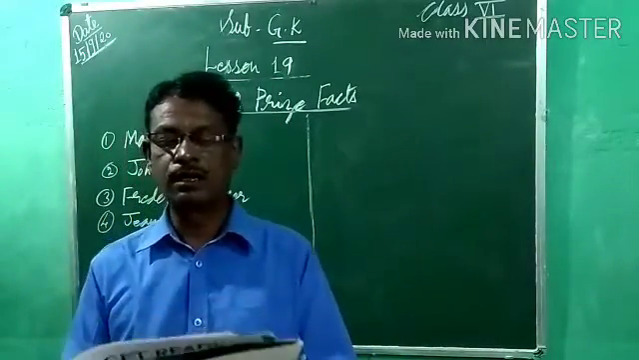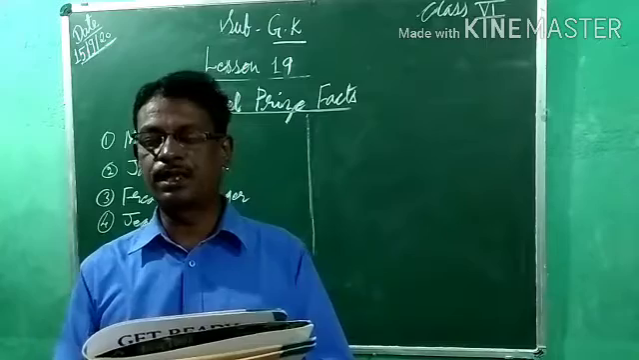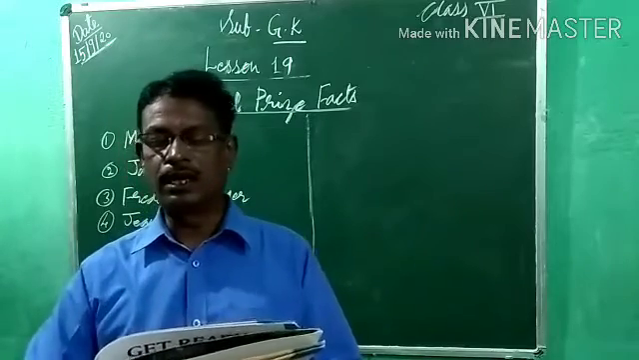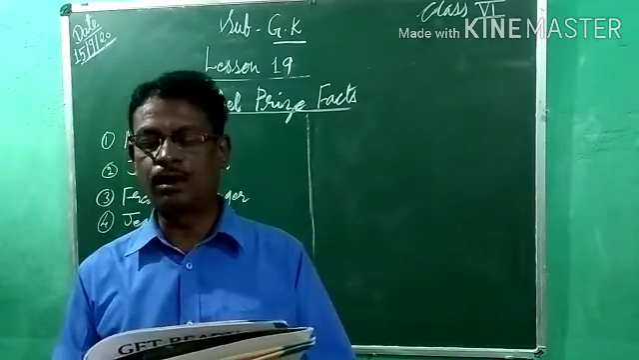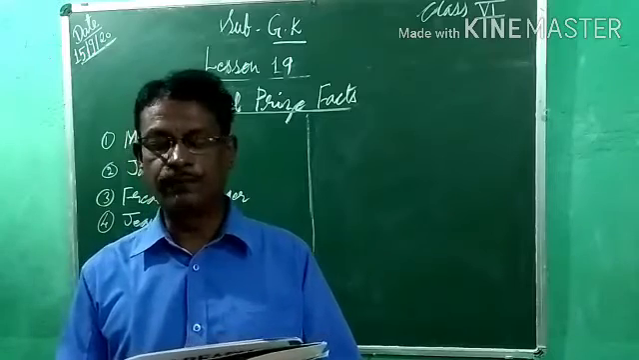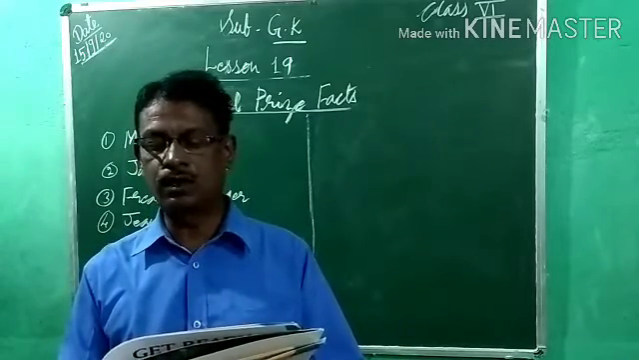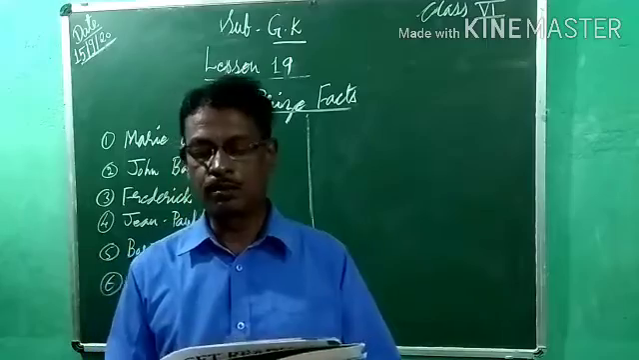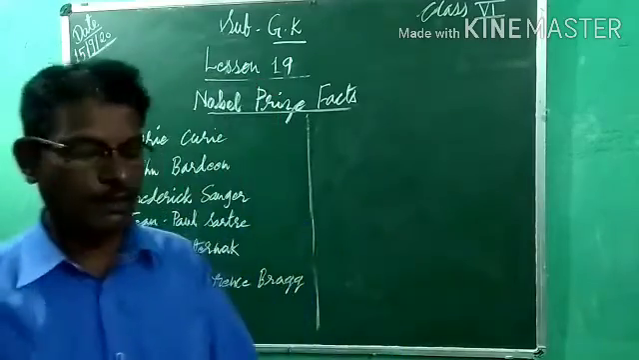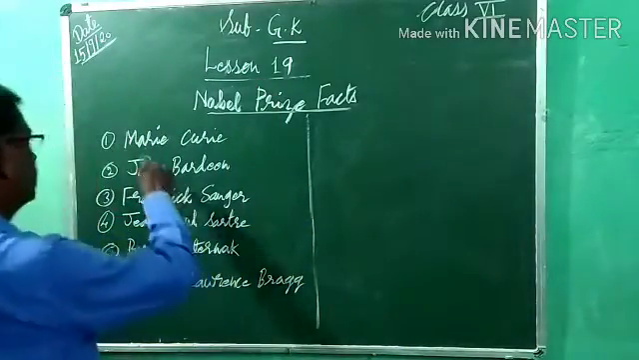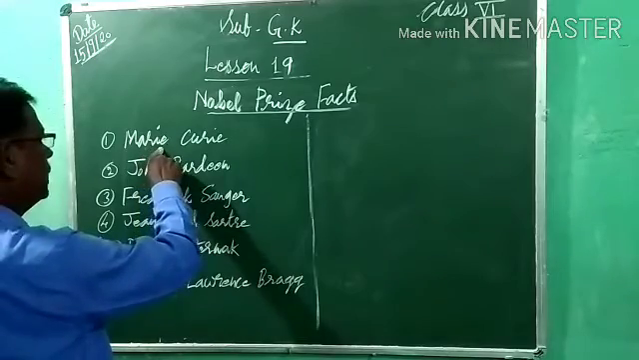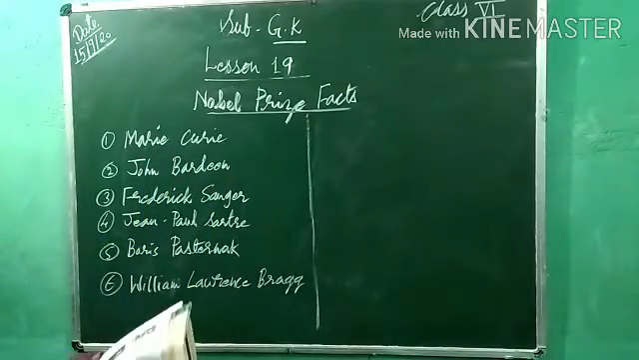So the first question is: I won the Nobel Prize for Physics in 1903 along with my husband for my work on radioactivity. I won the second Nobel Prize for Chemistry for my work on radium in 1911. Who was the scientist? The name of that scientist is Marie Curie. So the first one is Marie Curie.